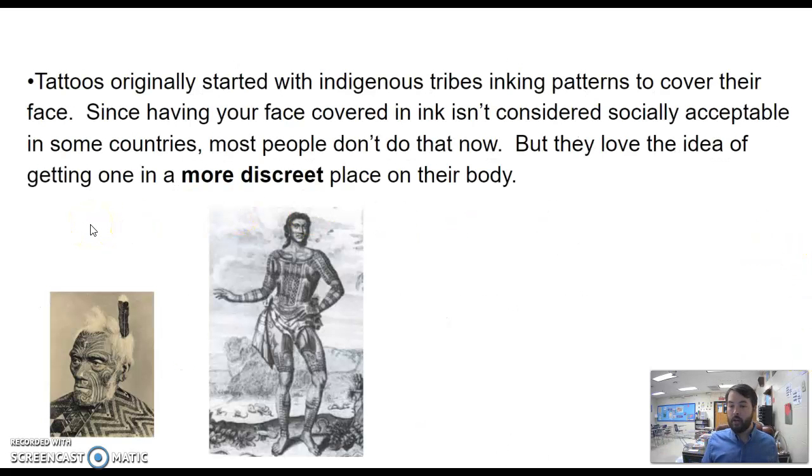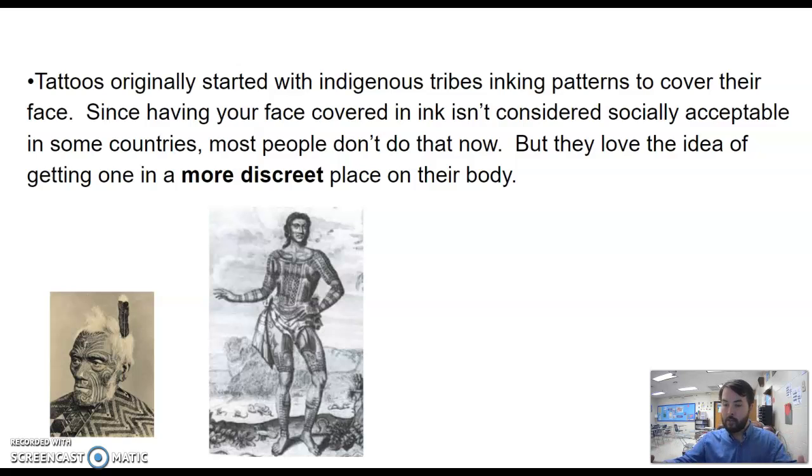So we're going to look at some of the examples that I put in the Google form when we were practicing types of diffusion the other day. So let's look at them and talk about them a little bit. So one of them was about tattoos, about how indigenous tribes a long time ago used to cover their face or their whole body with tattoos as a cultural symbol, something that was important to them culturally.